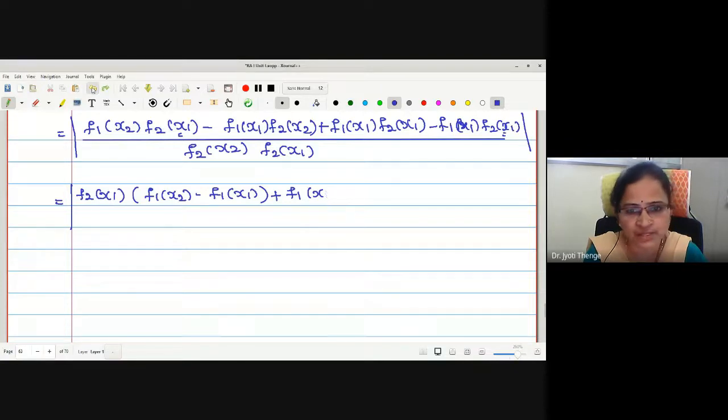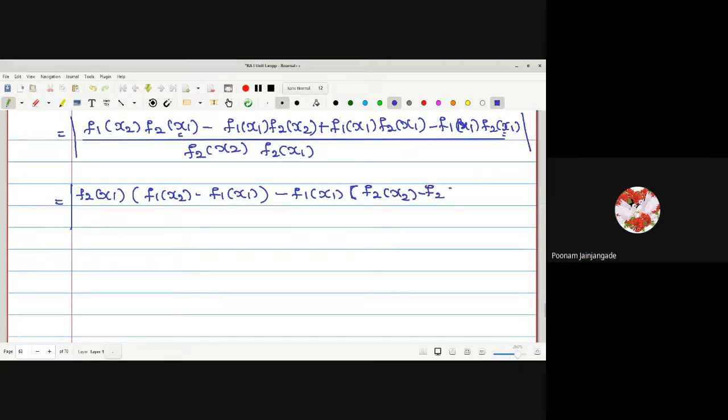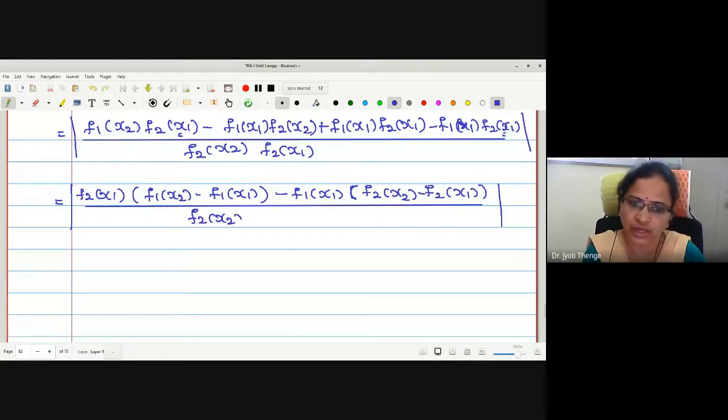Instead of taking plus f1 x1, I'll take minus f1 x1 common. Now tell me the terms remaining. Is it f2 x2 minus f2 x1? Okay. And here I have the denominator f2 x2 and f2 x1.